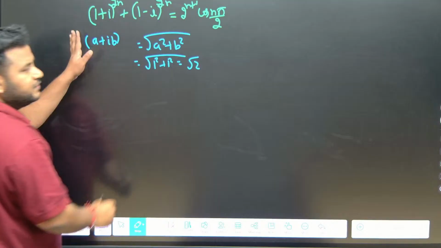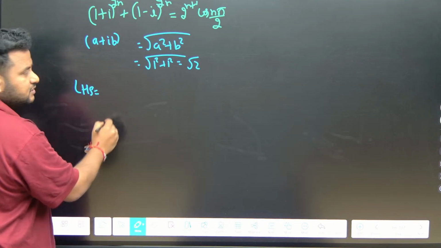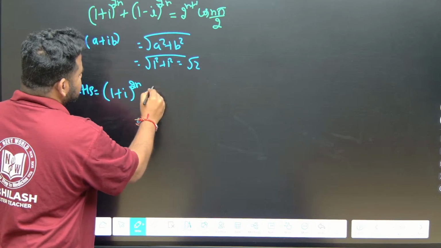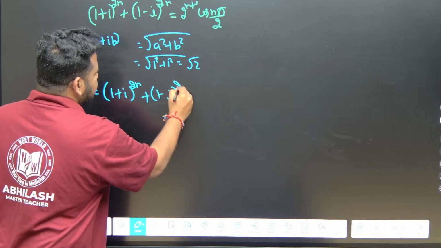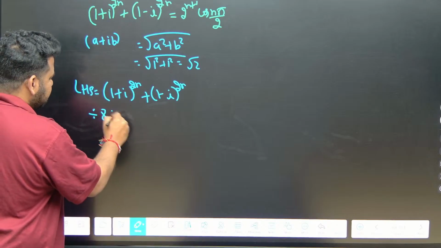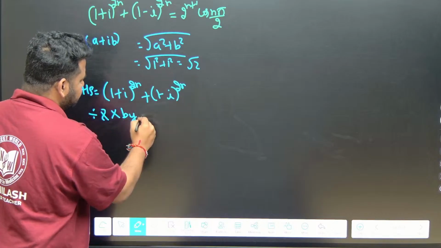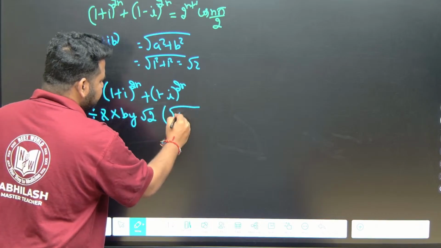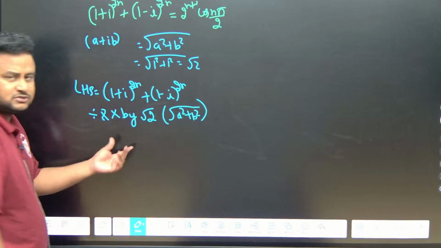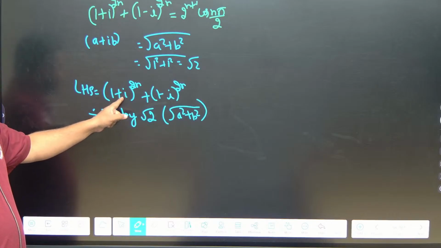So here what we will do is divide and multiply. LHS we will take. LHS is equal to what, friends? LHS is equal to (1 + i)^(2n) + (1 - i)^(2n). Now what we will do? Divide and multiply by this magnitude, that is square root of 2, that is square root of a square plus b square. How does this root 2 come? Square root of a square plus b square, that is square root of 1 square plus 1 square. When there is no i, it means there is 1.